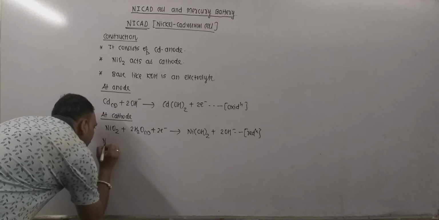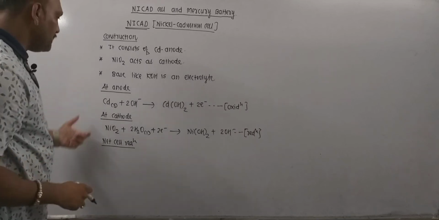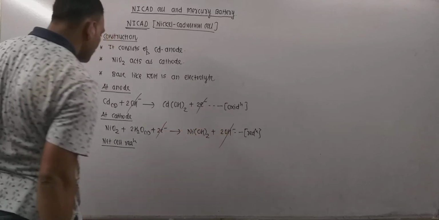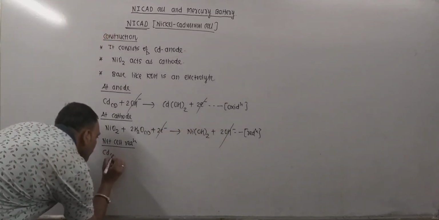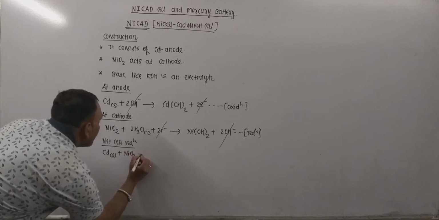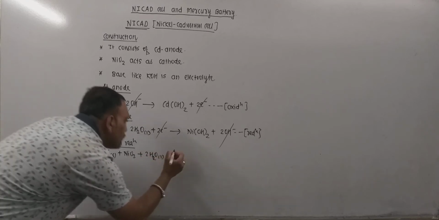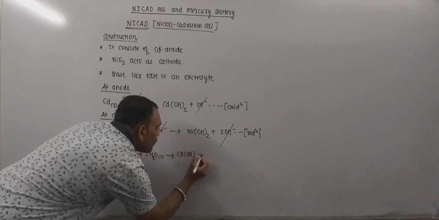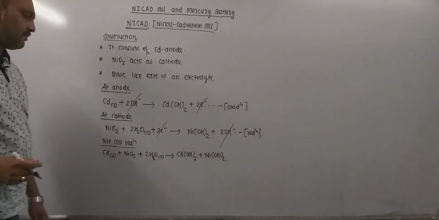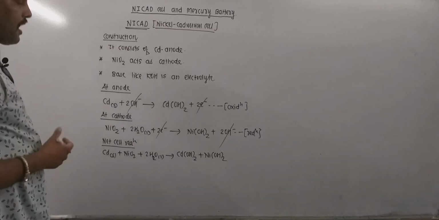When we add these two, electrons get cancelled, OH minus gets cancelled. The remaining things are Cd solid plus NiO2, plus twice H2O liquid, gives Cd(OH)2 plus Ni(OH)2.